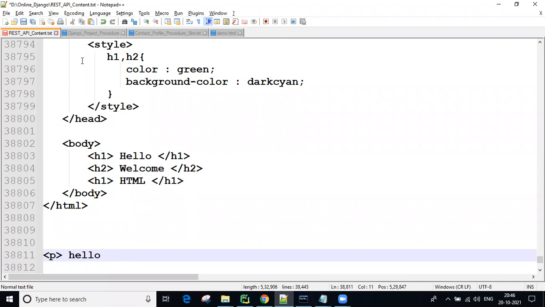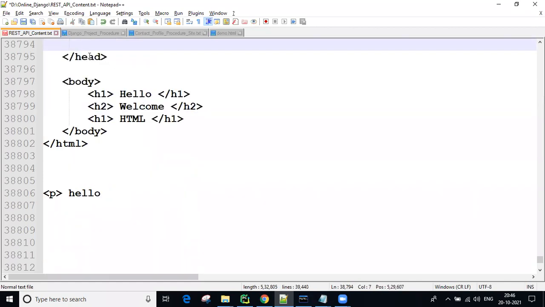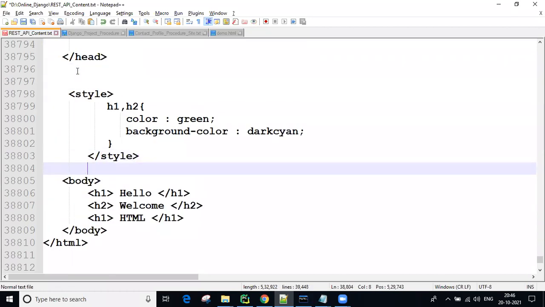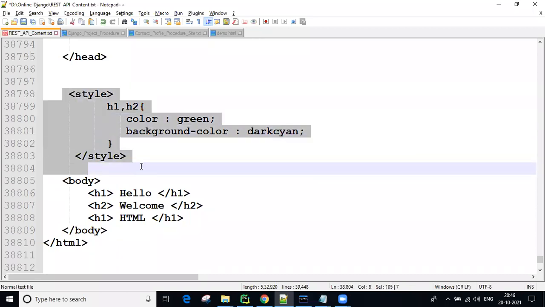I told you the style tag must be written inside head. If you say, I don't want to follow your rule, I want to use it between the head and the body, no problem, you can. HTML will excuse you and display the styles.